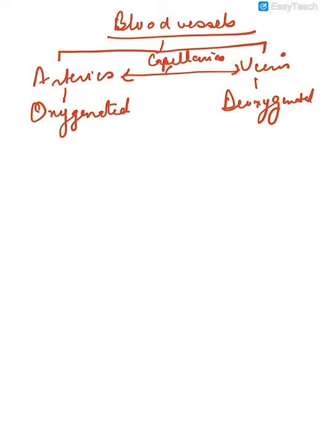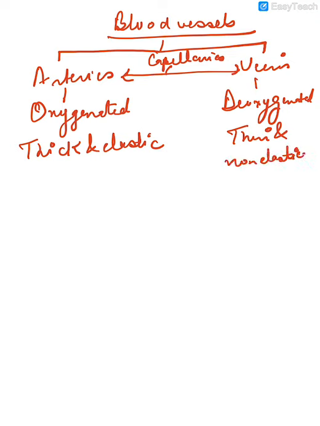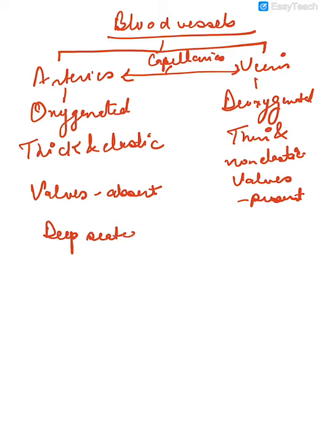Now arteries, their wall is thick and elastic. The wall of the artery is thick because blood flows under high pressure in the arteries. So to sustain that pressure, arteries have thick walls. Veins have thin walls and they are non-elastic. And valves are absent in arteries, whereas valves are present in the veins. And arteries are deep seated, they are deep inside the body, whereas veins are superficial, meaning they are on the surface of the body.